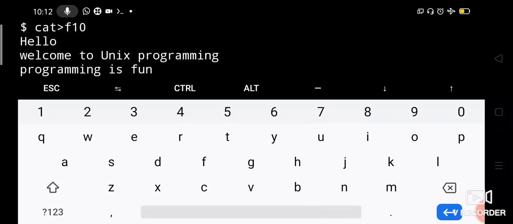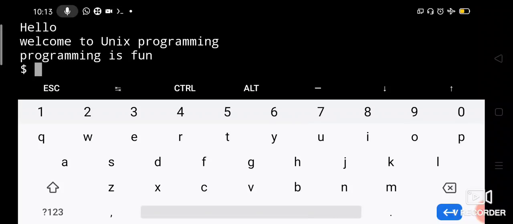So now if you keep on pressing the enter key, it will give you blank lines to enter your content. Now how to finish storing the content into the file? By using Control D to stop the data input. Now you got the dollar prompt, right? Press Control D to end the data input to be stored into the file. So now it will give you the dollar prompt.